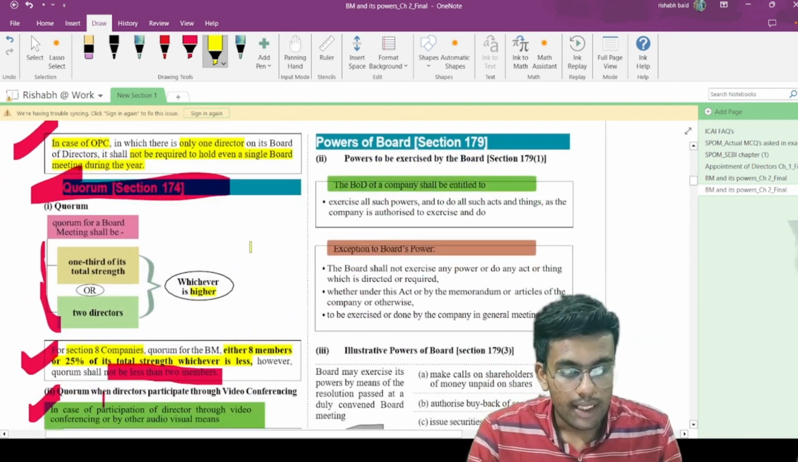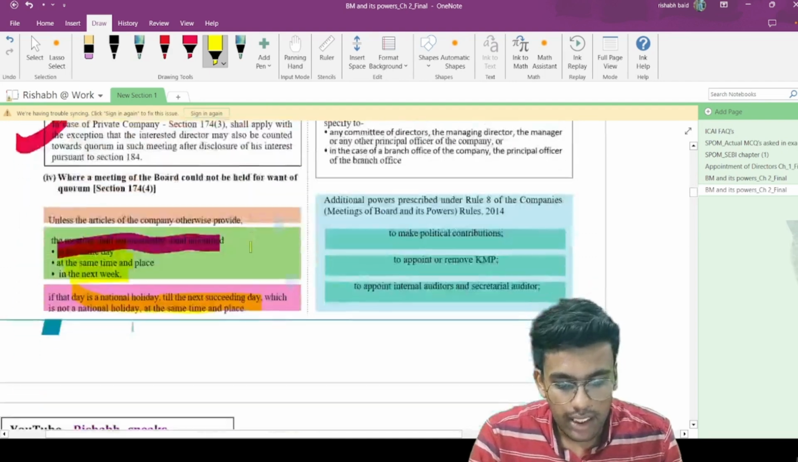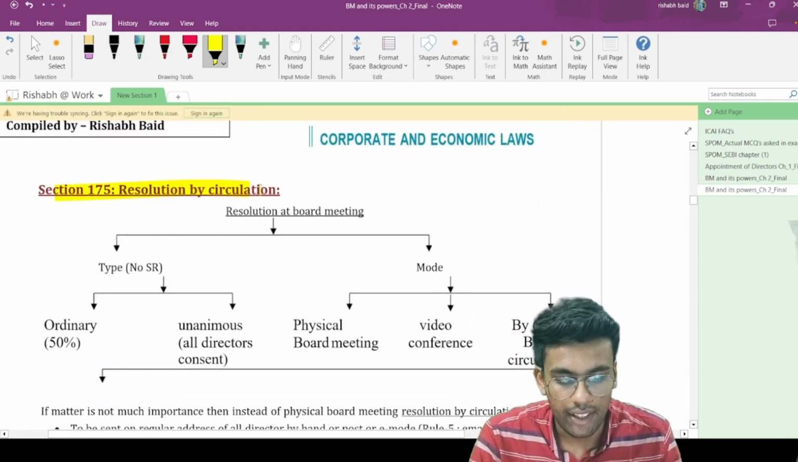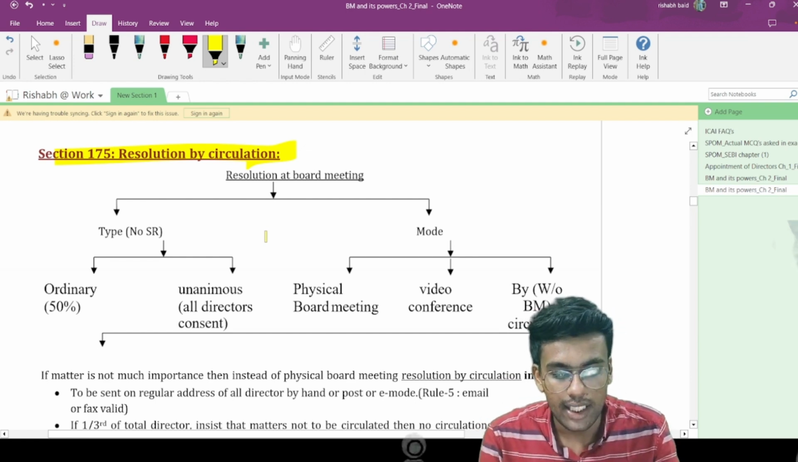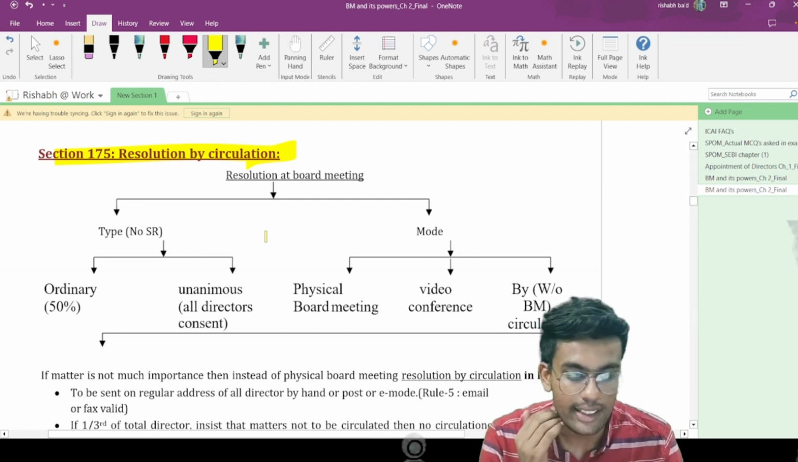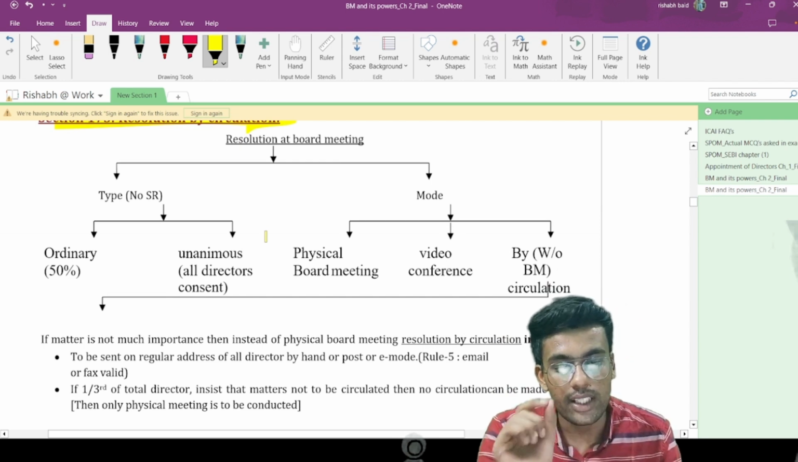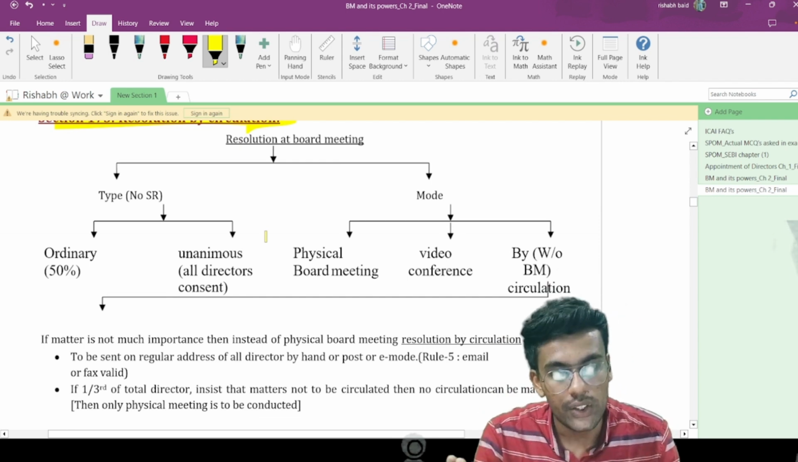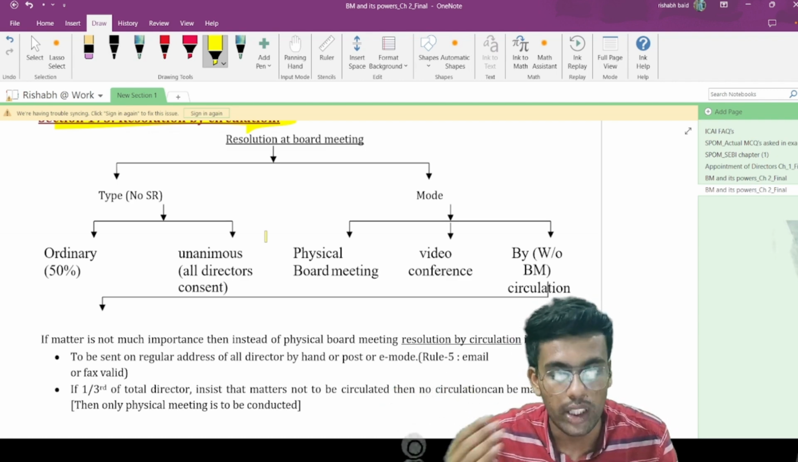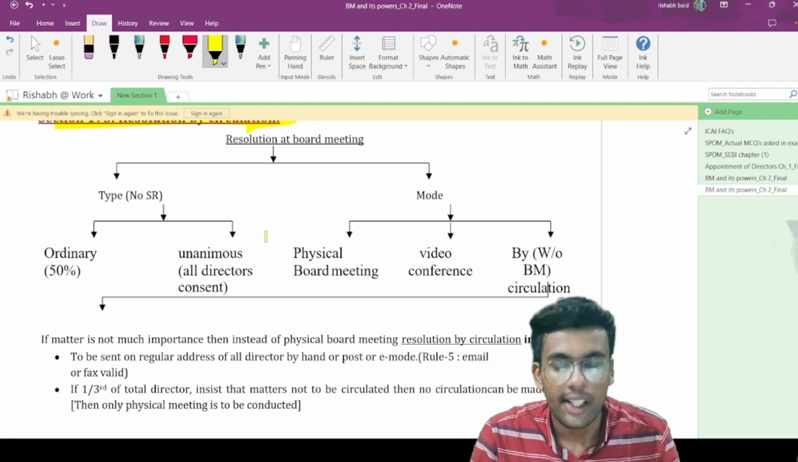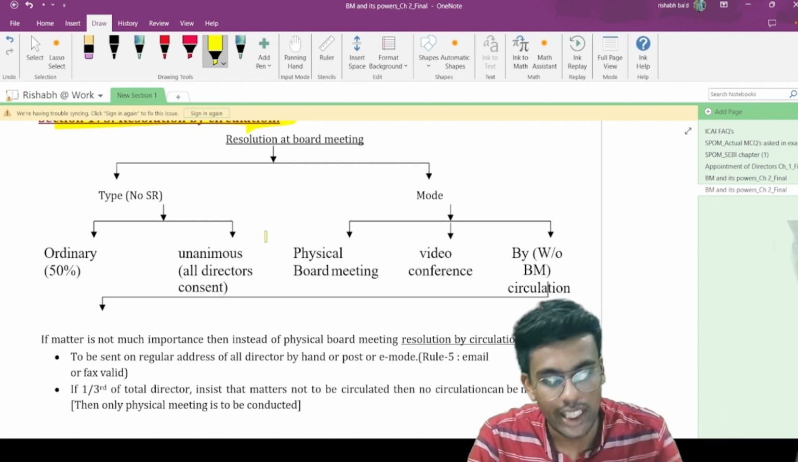Now moving on to section number 179. Before that, let us go ahead with section number 175, resolution by circulation. Before starting with the section, let us understand some general provisions. Now, resolution at the board meeting. What kind of resolution can be passed? An ordinary resolution would be one where more than 50% vote on the positive or negative side of the matter.